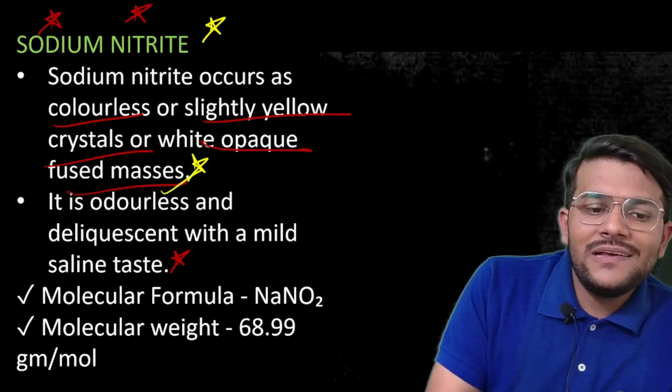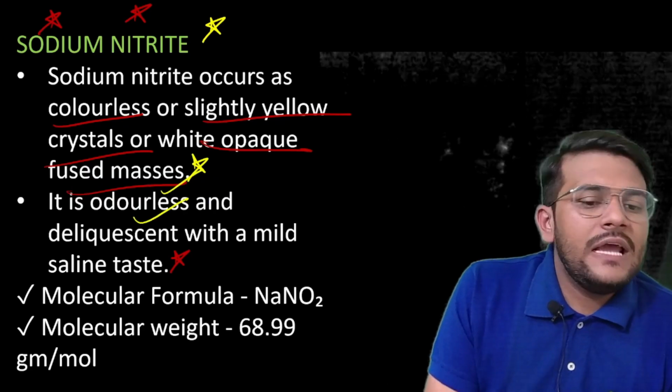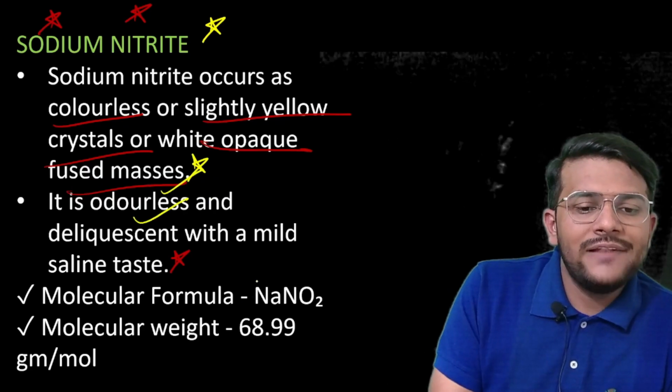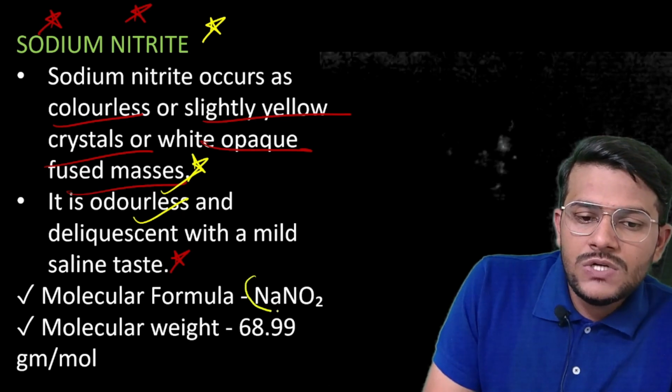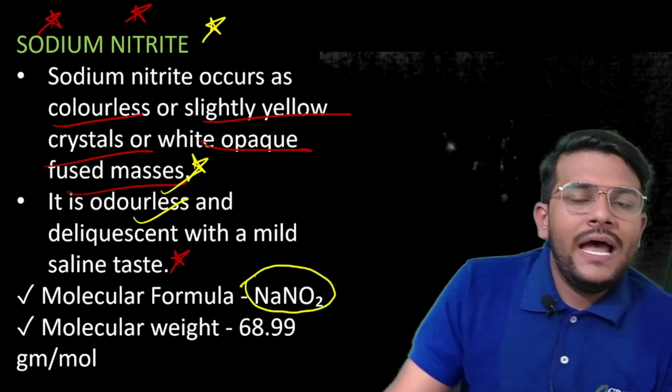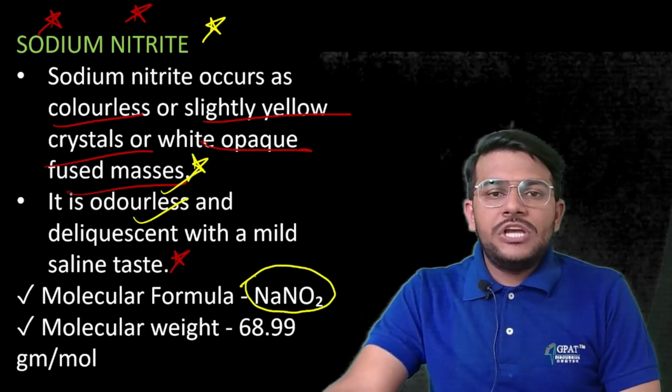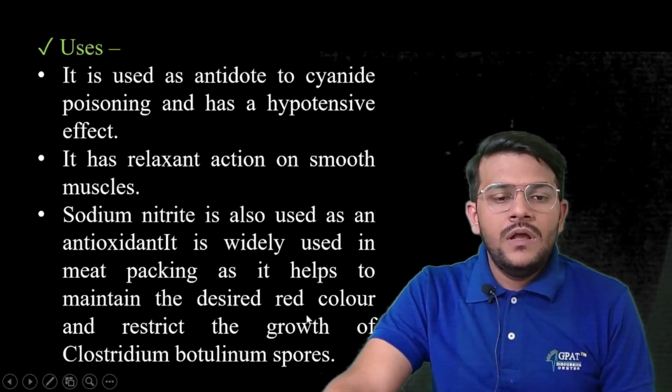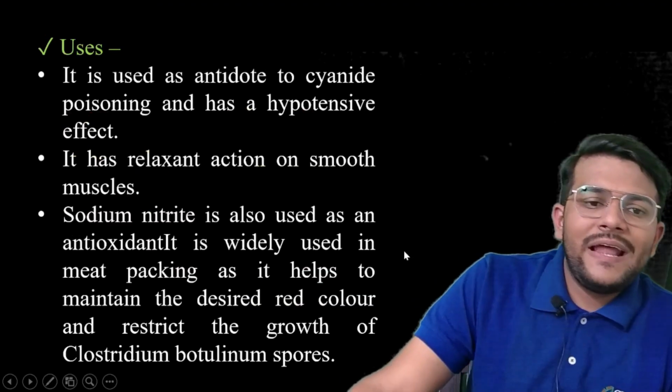It is odorless, deliquescent, with a mild saline taste. Got it? The molecular formula is NaNO2, and it has a molecular weight of 68.9. What is the use of sodium nitrite?